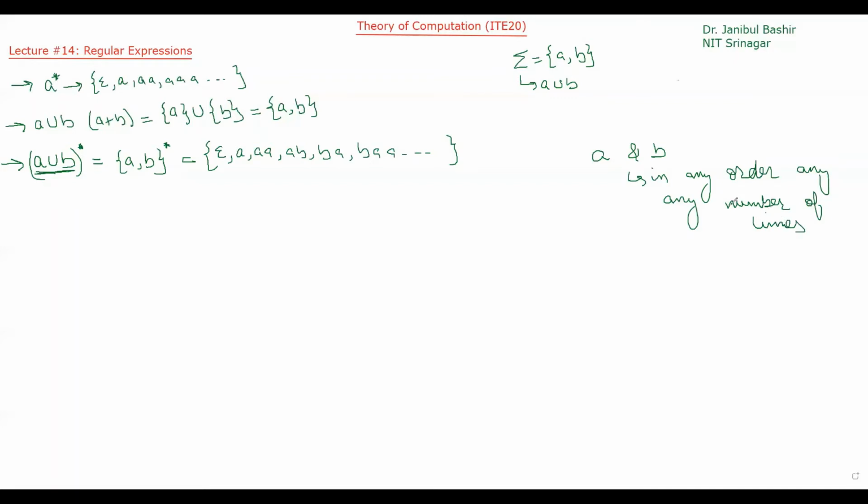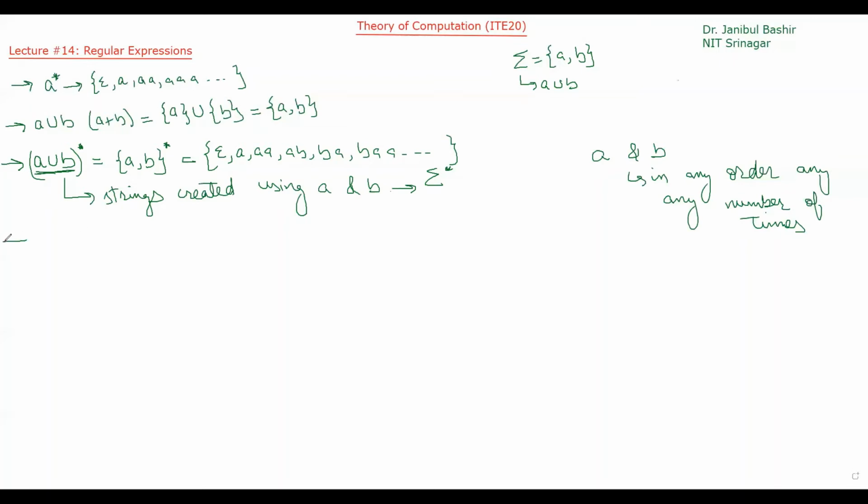Or we can say that A union B star means strings created using A and B. So this also represents sigma star. Sigma star or A union B star is a regular expression that represents this.